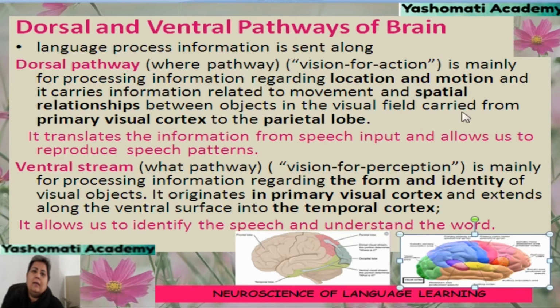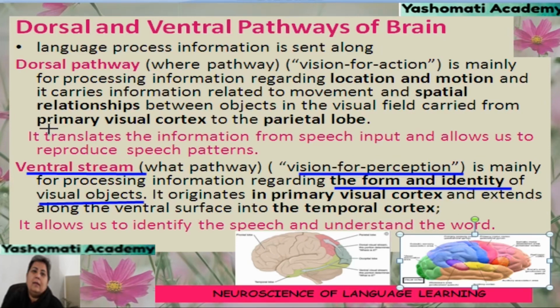Whereas the ventral stream is the what pathway, which is vision for perception. It is mainly for processing information regarding the form and identity of visual objects. That means the object whatever we are seeing, what is its form and what is its identity. This information is processed by the ventral stream. It originates from the primary visual cortex and extends to the temporal cortex.